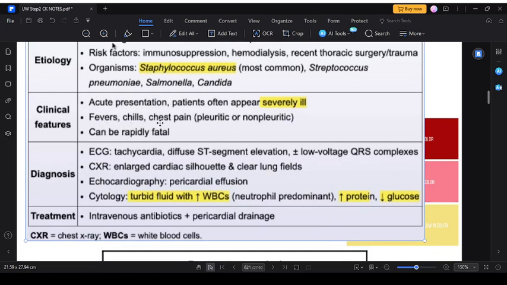Fever, chills, chest pain, pleuritic or non-pleuritic, and it can be rapidly fatal. Diagnosis is done with the ECG, that is tachycardia, diffuse ST segment elevation with or without low voltage QRS complexes. Chest X-ray will show an enlarged cardiac silhouette and clear lung fields. Echocardiography will show pericardial effusion, and cytology will show turbid fluid with increased WBCs, neutrophil predominant, with increased protein and decreased glucose. Treatment is intravenous antibiotics with pericardial drainage.